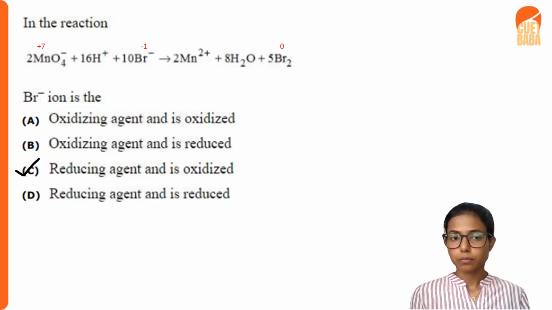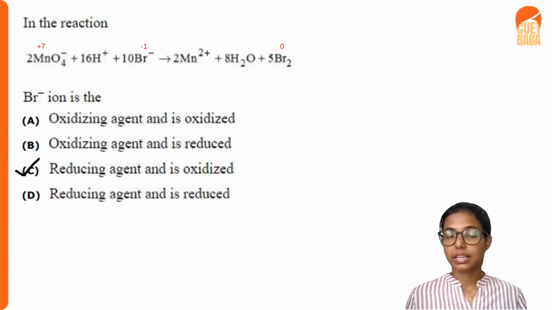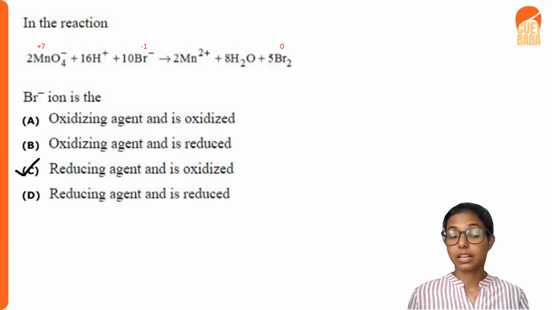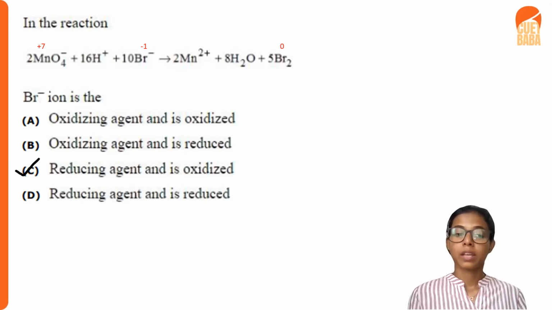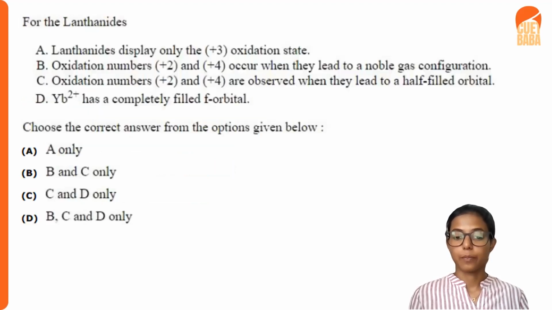So here, Br is getting oxidized. A compound that is getting oxidized is called a reducing agent. So our correct option will be C, that is Br⁻ ion is a reducing agent and it is oxidized here.